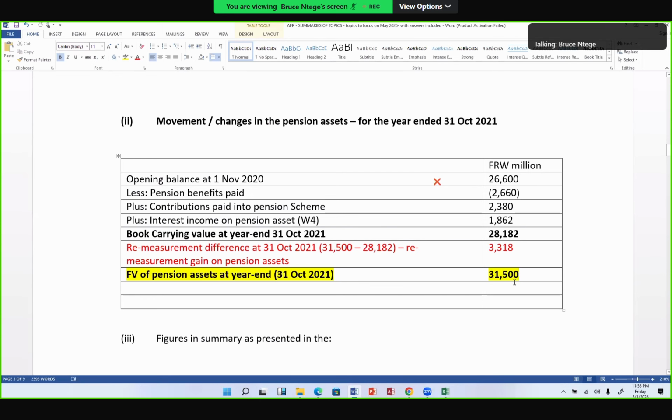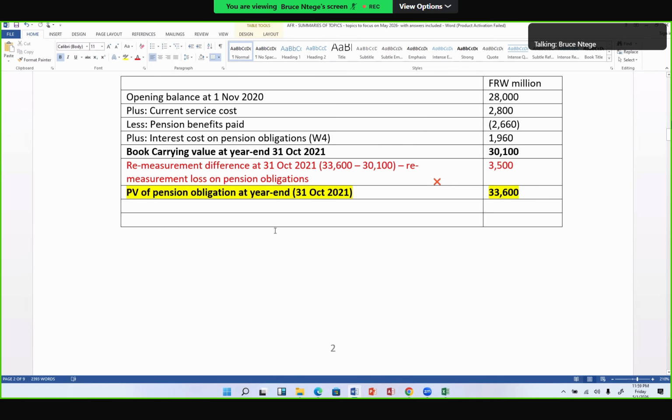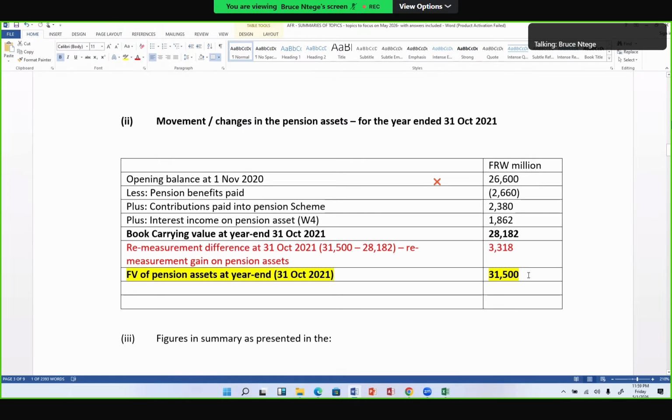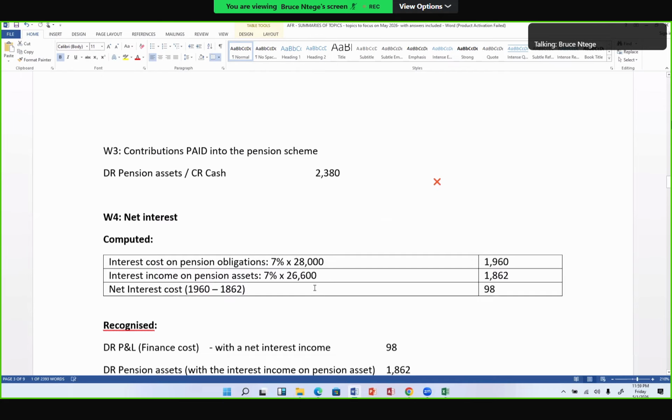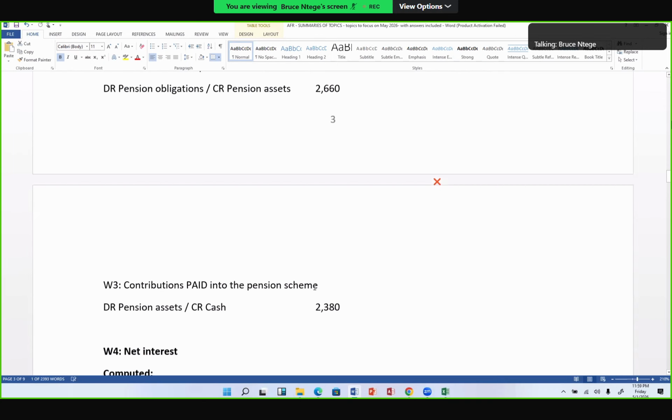So we would have gotten the net amount. If our value of the pension asset is 31,500, while the pension obligation is 33,600, IAS 19 says net them off, present them as a net. So the net of 33,600 compared to 31,500 would give me a net obligation. That net obligation, if they give me a tax base, let me go down there to say, or let me put it exactly here.